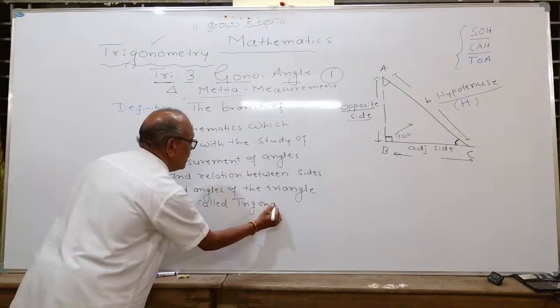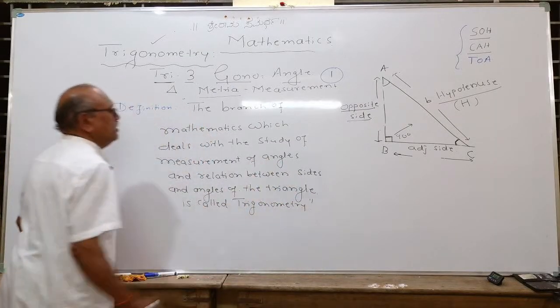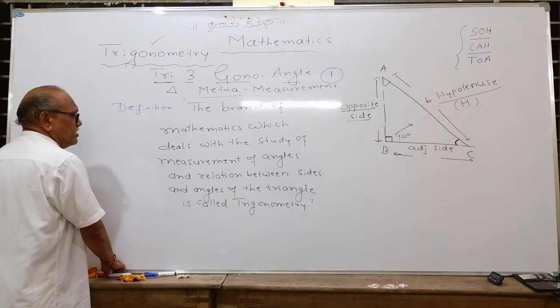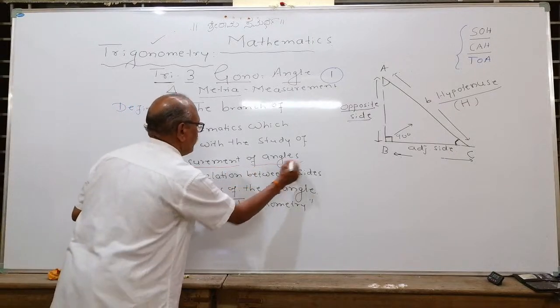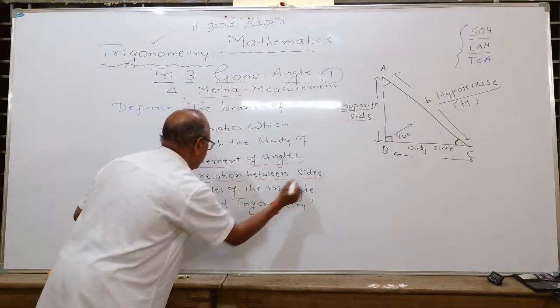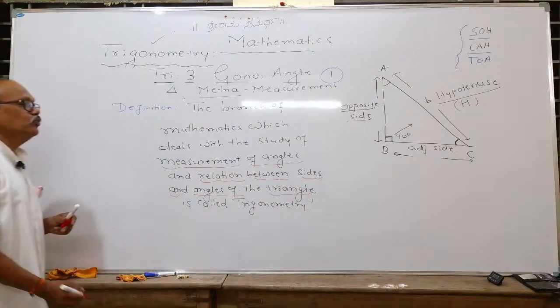Definition. Always write the definition in inverted commas, right? The branch of mathematics which deals with the study of measurement of angles and the relation between sides and angles of the triangle. These are the two keywords.